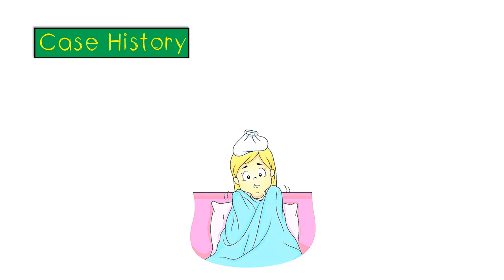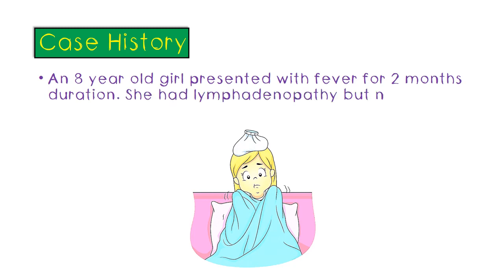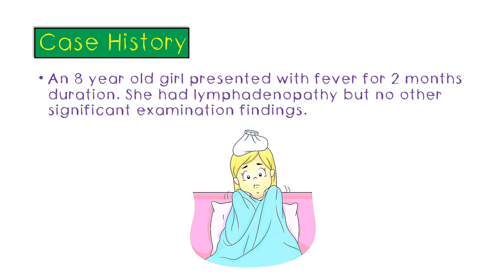Let's consider a case history. An 8-year-old girl presented with fever for 2 months' duration. She had lymphadenopathy, but no other significant examination findings. So, from this history, you can see that this child has a pyrexia of unknown origin because she has a prolonged fever and no apparent diagnosis yet. We assume that preliminary investigations have been done and no significant findings have been yielded. So, one of the possibilities for this patient's condition could be JIA.